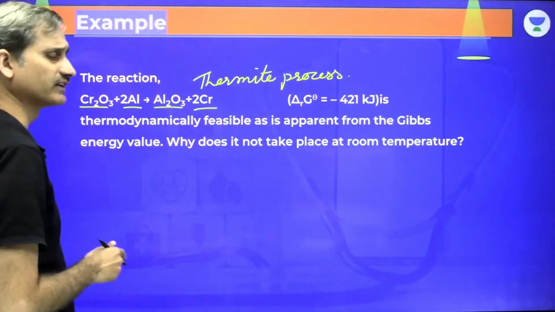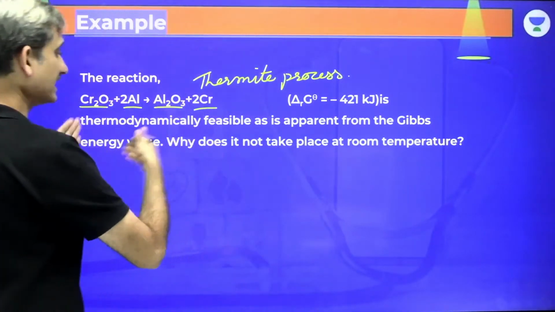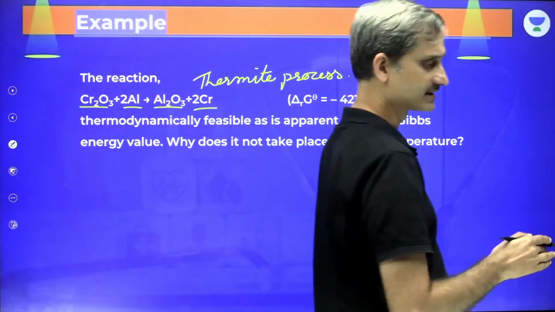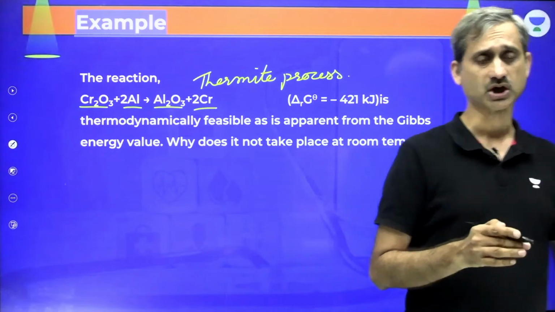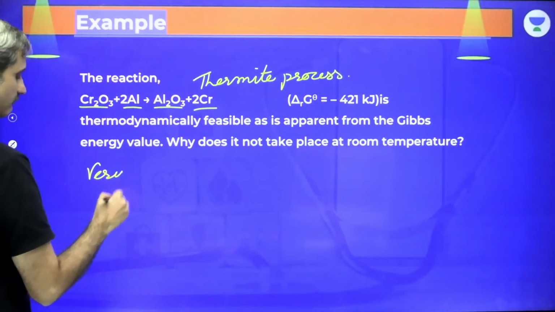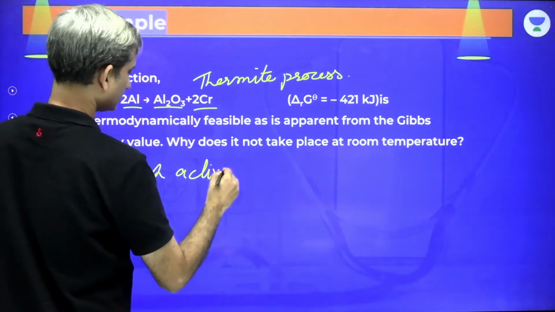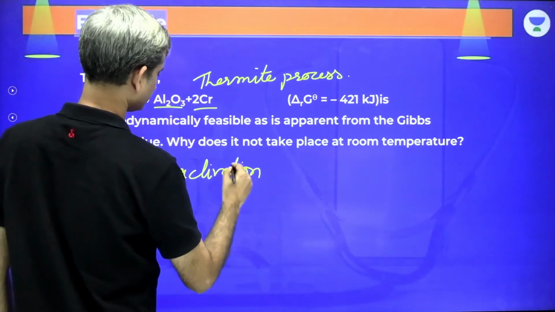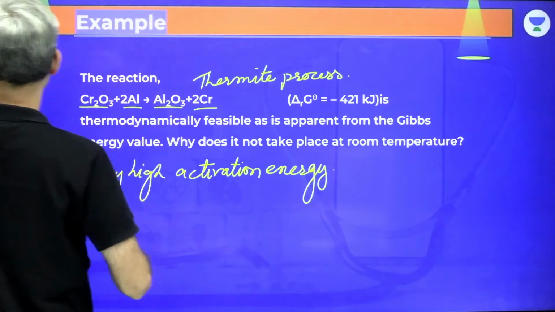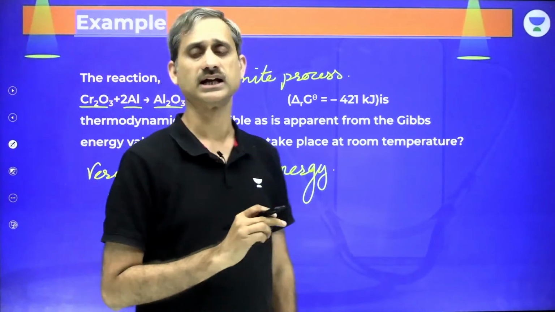The reaction is quite favorable. The delta G is highly negative. Why does this reaction not take place at room temperature? The answer is again very simple. Because this reaction requires a very high activation energy.